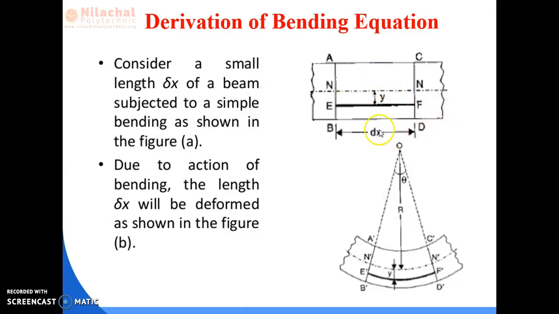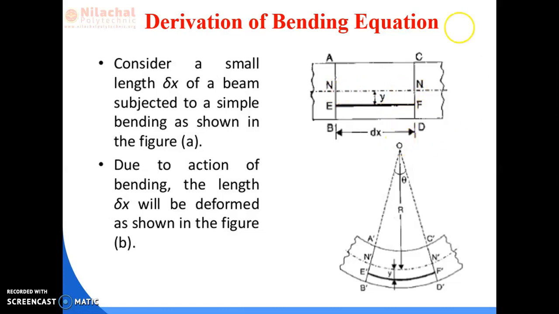Let us consider the total body is split into a number of similar parts. Now EF is a small part of the length of the beam, which is at a distance of y from the neutral axis or center axis of the beam.